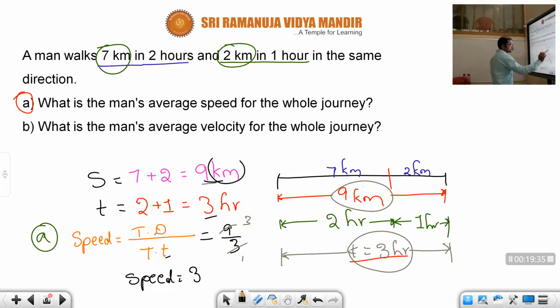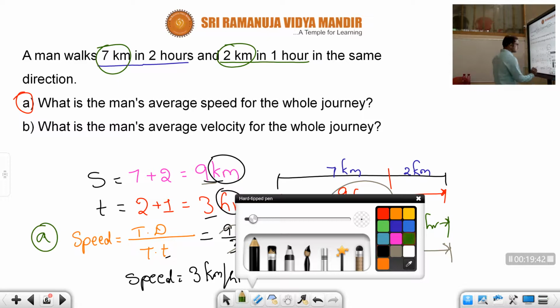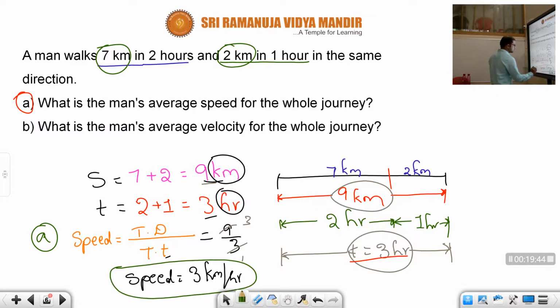What are the units, children? Kilometer and hours. So kilometer per hour. This is what, children? Average speed. Average speed how much, children? 3 kilometer per hour. And what is the next question, children? What is the man's average velocity?